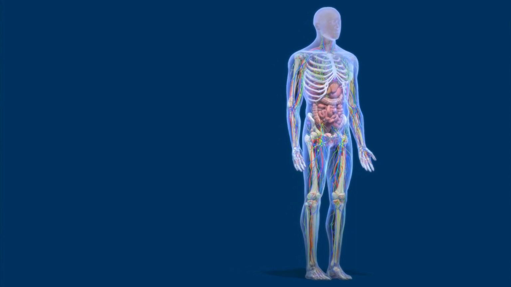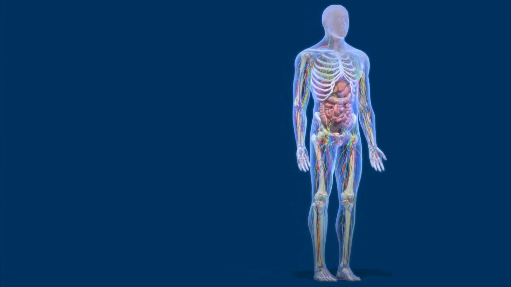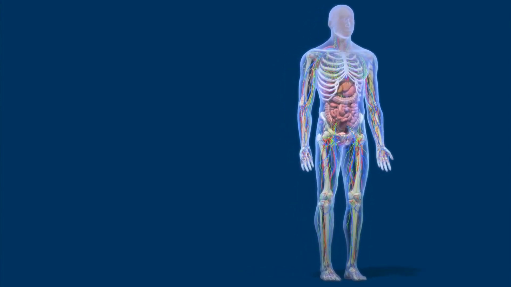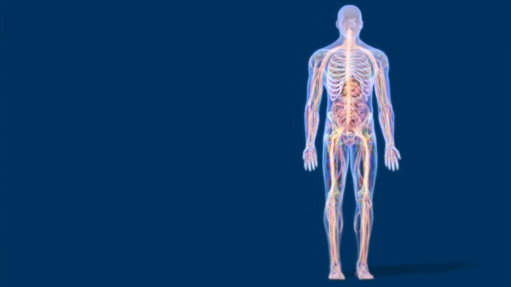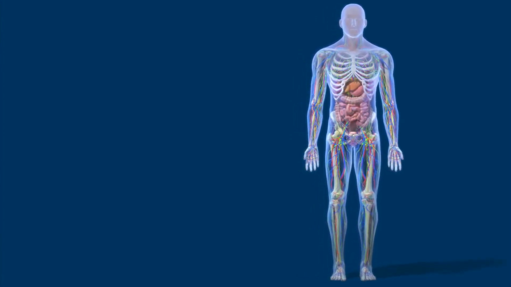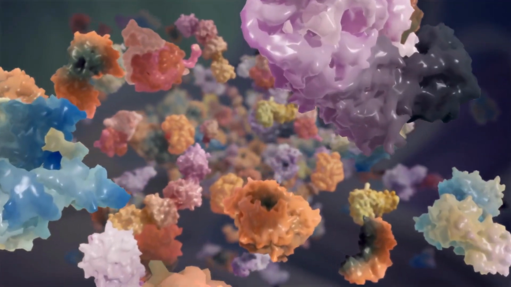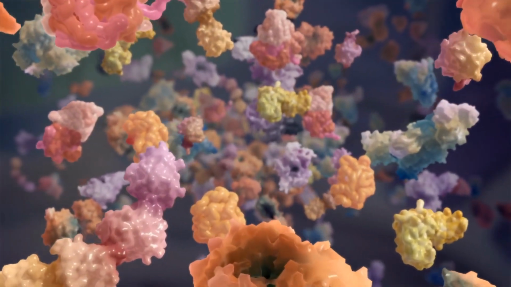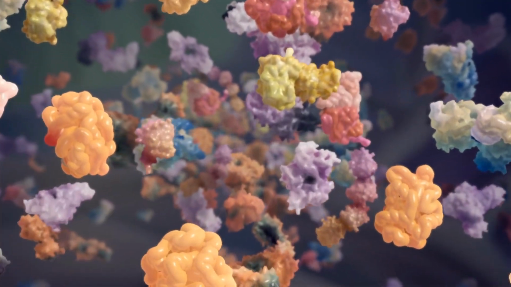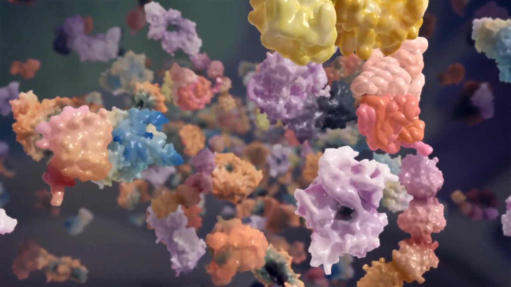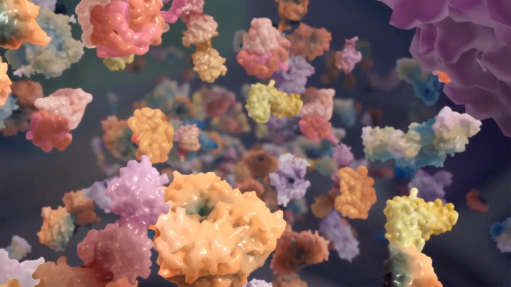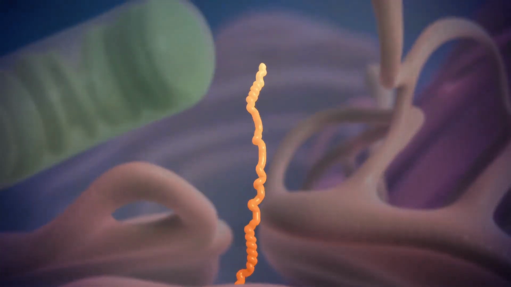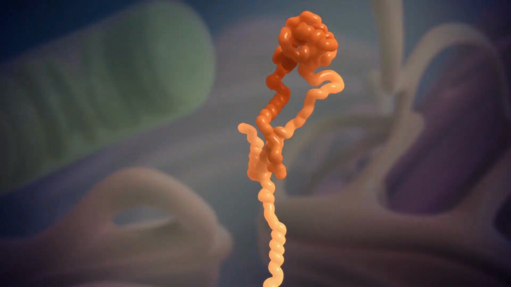Amyloidosis is the name for a group of rare diseases in which abnormal proteins misfold, leading them to aggregate and deposit in tissues and organs where they cause damage. Proteins are molecules that are essential for the structure and functioning of all living organisms. Our body produces many thousands of different proteins. Each has a specific role and is made according to the genetic instructions carried within our DNA.